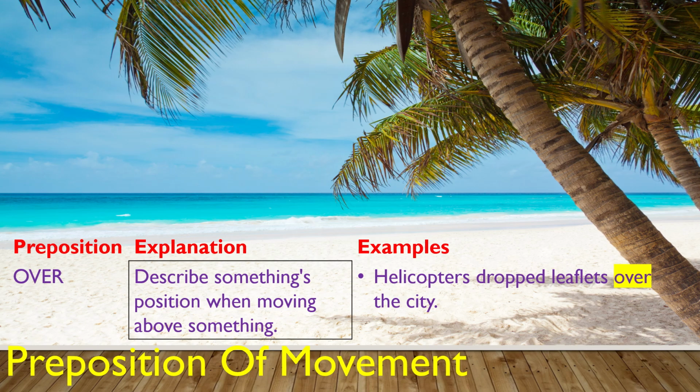Or another example, I climbed over the fence, which means that I went up and over the fence. Or, the bird is flying over the tree, or the airplane flies over the mountain. This is how you use over.